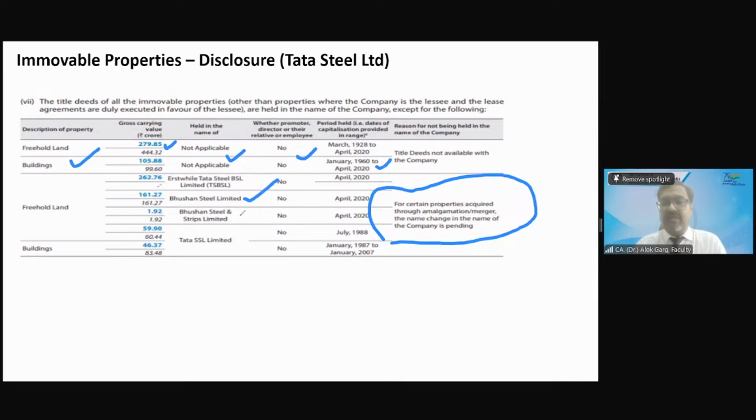They have given the reason that why the property held by Tata Steel Limited is in the name of Bhushan Steel, in the name of Bhushan Steel and Strips Limited, in the name of Tata SSL Limited, because Tata Steel has acquired these companies and the title deed has not yet transferred in the name of Tata Steel, right? Because it is in the process. Clear?